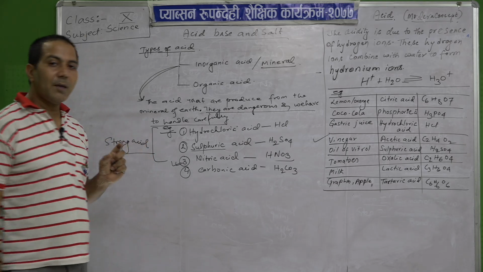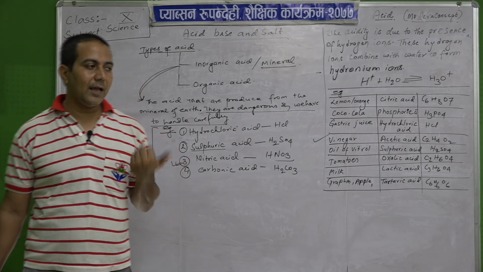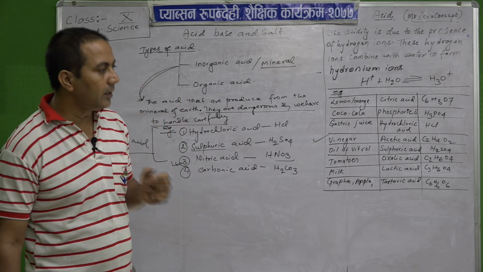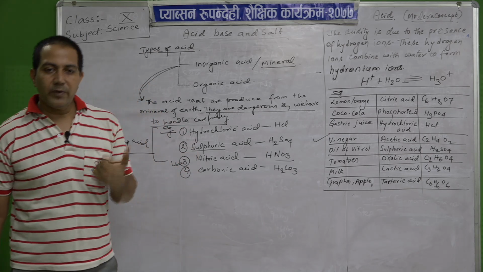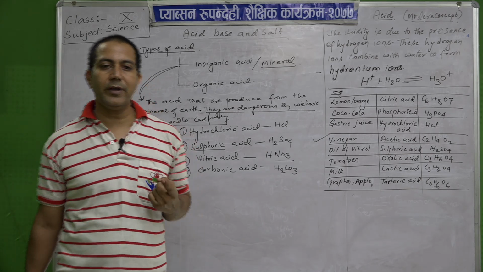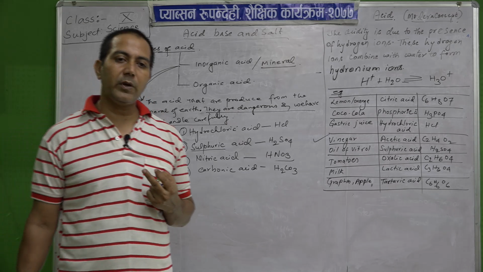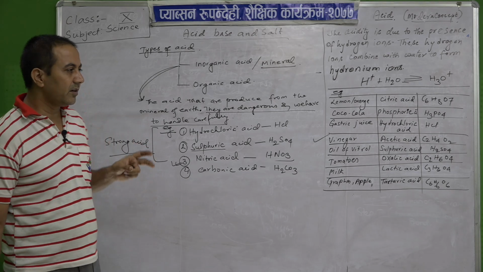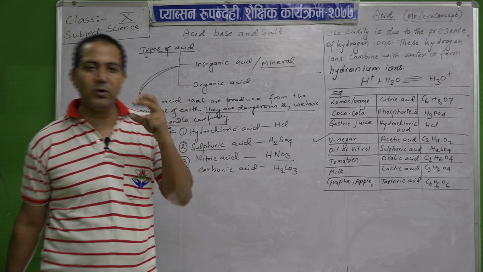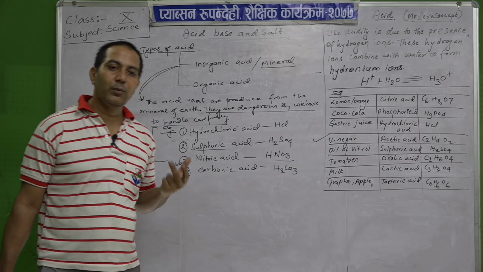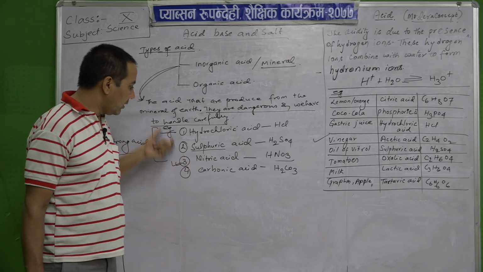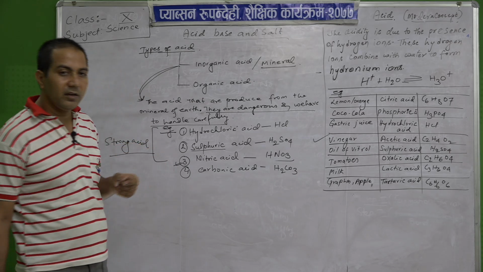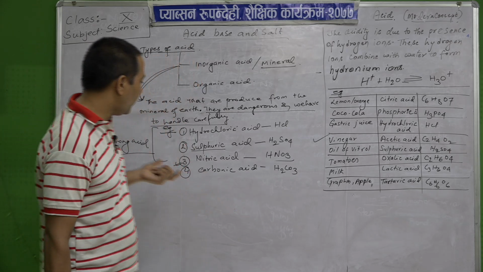And what are the examples of mineral or inorganic acids? Number one is hydrochloric acid, number two is sulfuric acid, number three is nitric acid, and another one is carbonic acid, which are included in your syllabus. Others are also there. It is not necessary to have more, although if you want you can do it. Otherwise, if we know this much only, it will be okay for you.